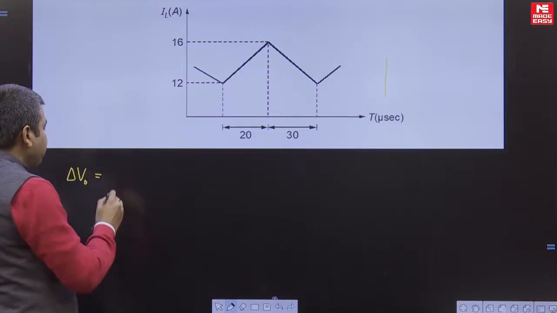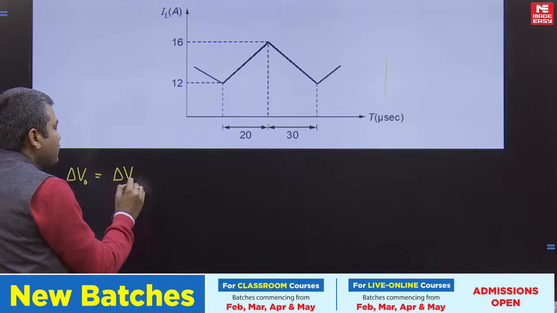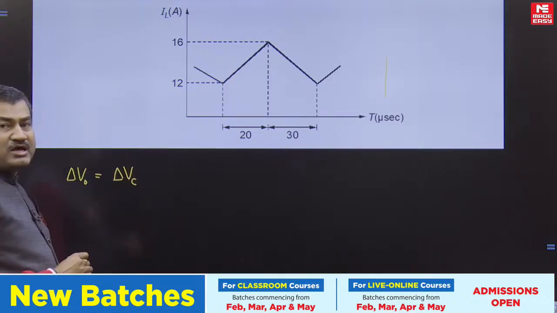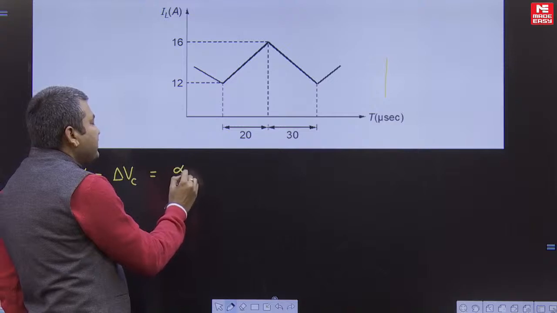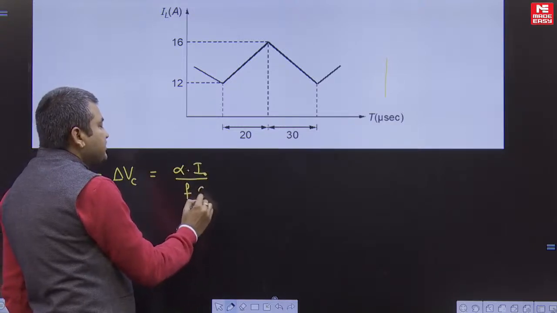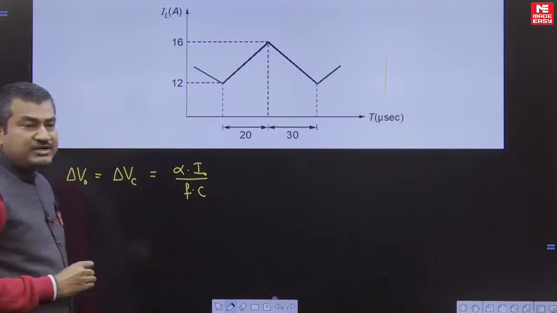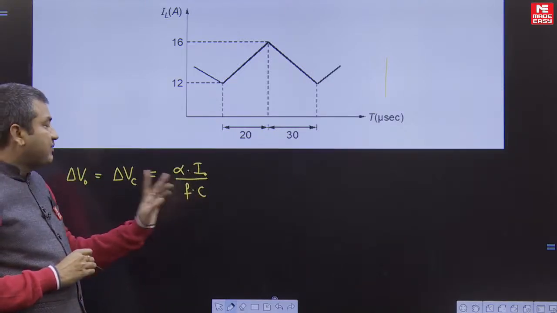Delta V naught is equal to delta Vc. The ripple in the output voltage is the same as the ripple in the output filter capacitance. So that is equal to alpha into I naught by Fc. This is the expression. Alpha is the duty ratio of the switch, I naught is the load current, then frequency and capacitance.